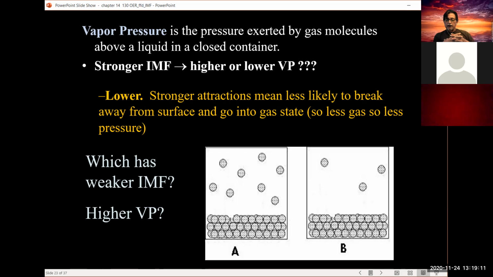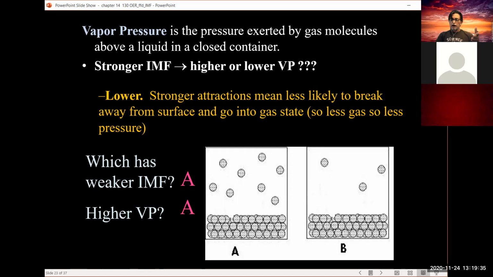The one on the left has a lot more gas molecules, vapor molecules, I should say. That would suggest that A has the weaker IMF interactions, which means that A would have the higher vapor pressure. Why? Because there are more molecules in the gas phase, therefore the pressure goes up.